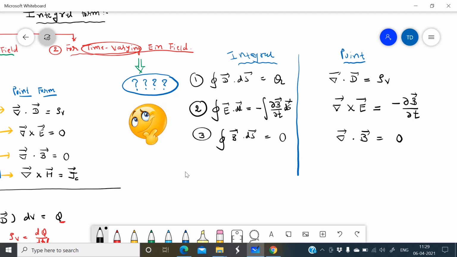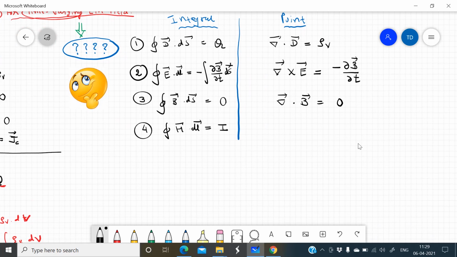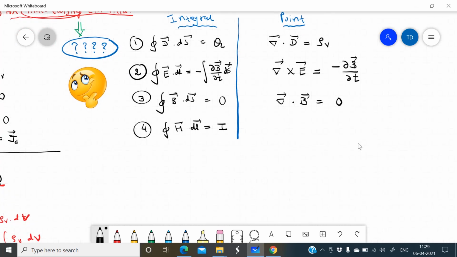It remains the same. The fourth equation is also changed, which is Ampere's circuital law: integration H dot dl equals I. But as we have seen in the displacement current density theory, del cross H is not only the conduction current density, but an addition of conduction current density with displacement current density.